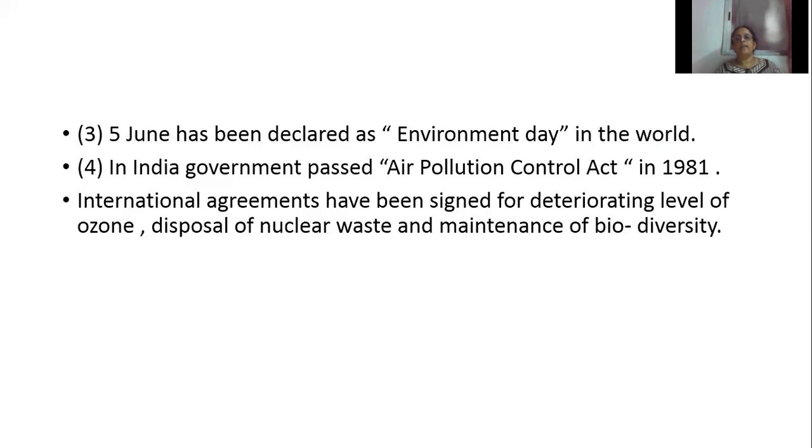Then international agreements have been signed for the deteriorating level of ozone. Now the ozone layer is in the worst form, so we are feeling extreme cold. Global warming is there because of the deteriorating level of ozone. So international agreements have been signed for the deteriorating level of ozone, disposal of nuclear waste, and maintenance of biodiversity.